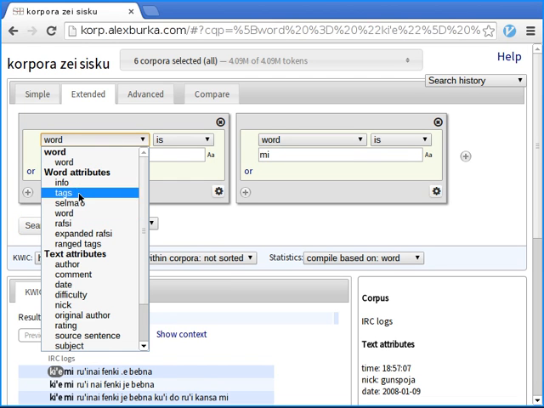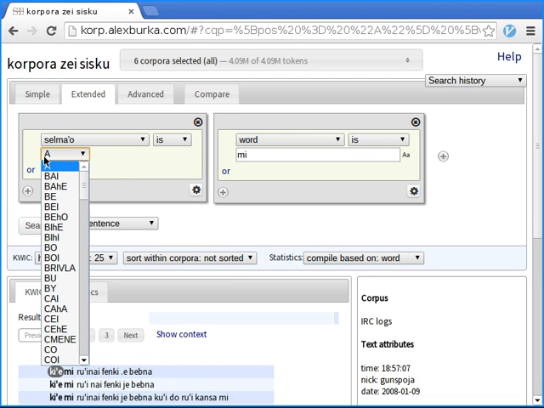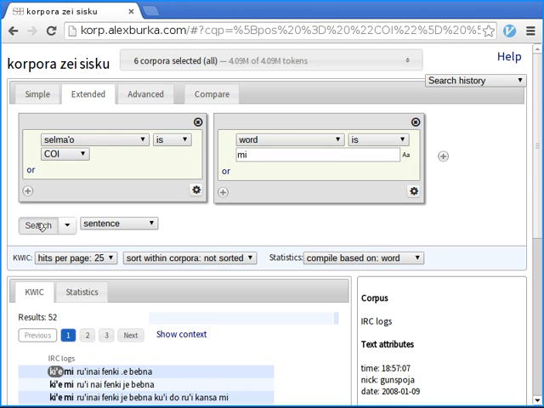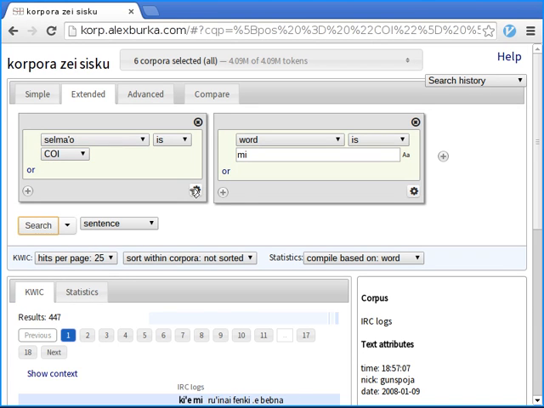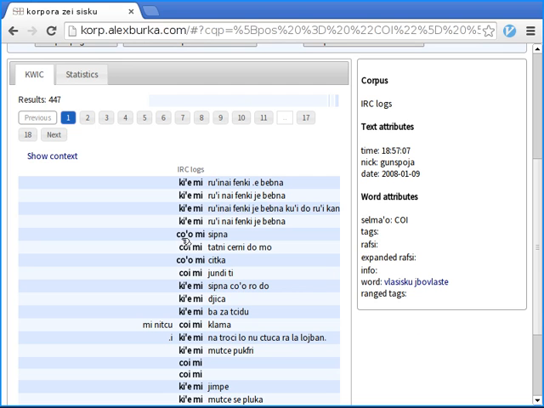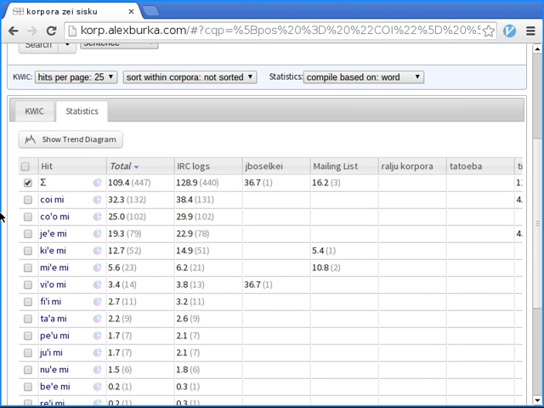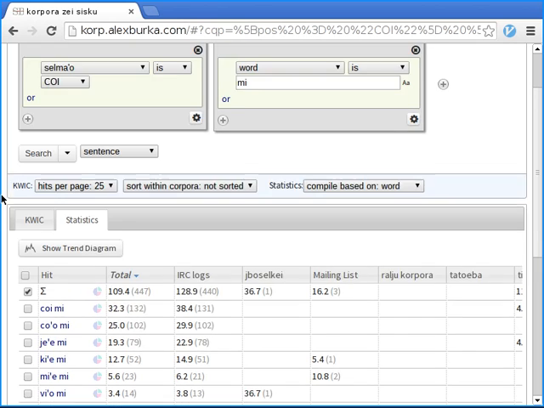And what I want to show you is you can change this to search for any selmaho in Shoi, like Shoimi. And we get Shohomi as well, Shoimi, and so on. And we can look at the statistics to see which is the most common one. It is actually Shoimi and it's not Kehemi. Jehemi and Shohomi are also more common.